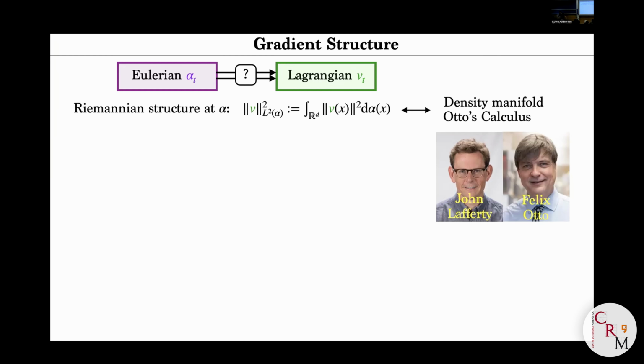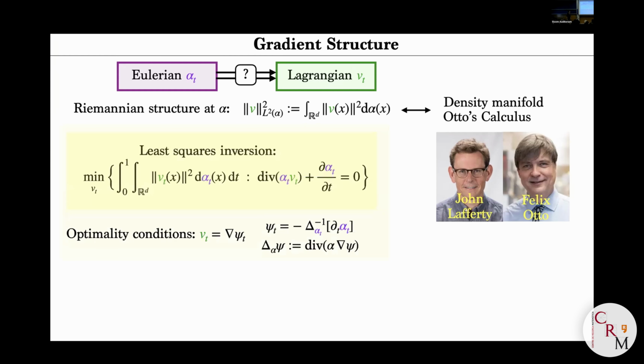Okay, so what do you do with this? You're just going to do a least square inversion, a ridge regression. Among all possible compatible vector fields V, you pick the one with minimum L2 norm. So it's a quadratic problem under linear constraints. You can introduce a Lagrange multiplier, a pressure field psi, and from the first order condition, you see that being a least square solution is exactly equivalent to being a gradient field.